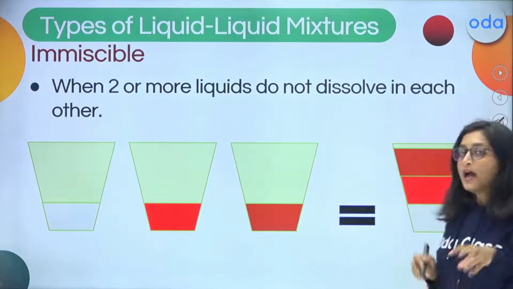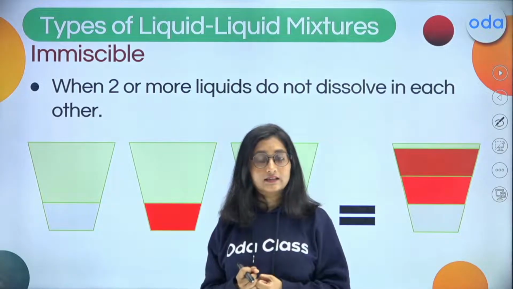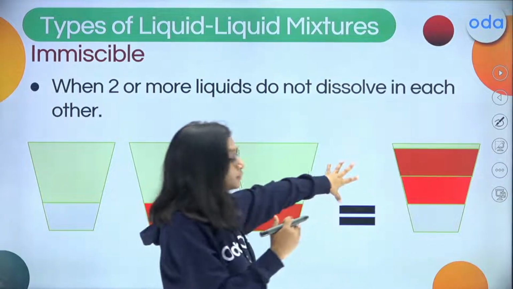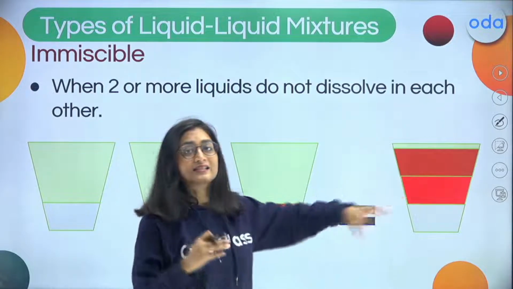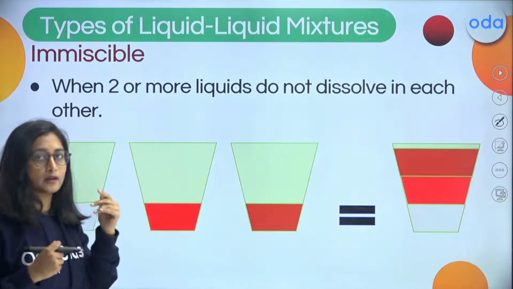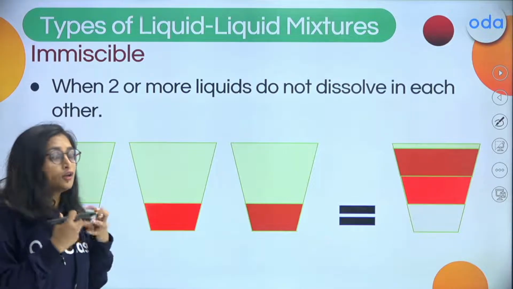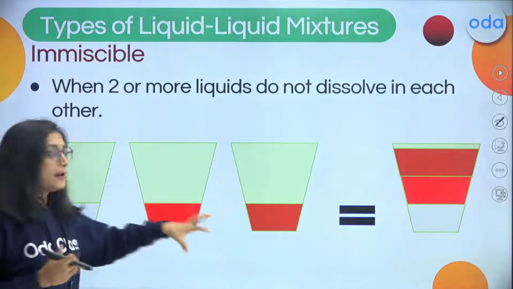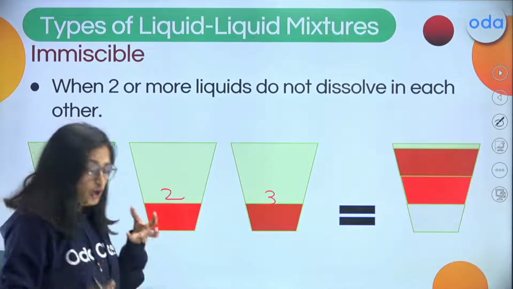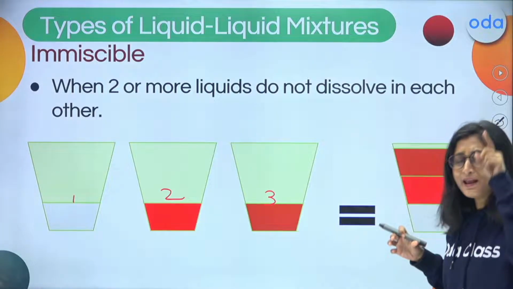But what happens when there are two components which, when mixed with each other, you can find out the differences, you can find out the layers? Like here in this picture, you can figure out that the components are separately visible. You can actually look into it and find out what components are involved. You cannot say that they are all mixed with each other very firmly. You can absolutely find it out. Why? Because these, whether it be one, two, or three, are not completely mixable with each other, and thus they are immiscible liquids.